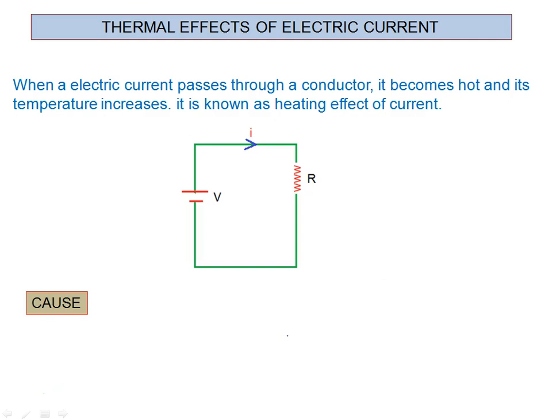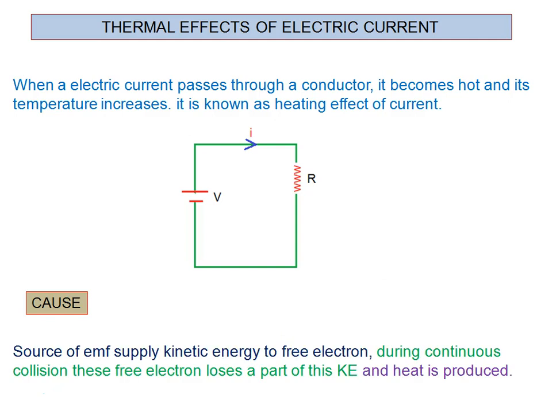All of you know, heat will be generated due to friction, and here friction is created due to the collision of electrons. So we will say this battery supplies kinetic energy to the free electrons. When these electrons move, they collide with the neighboring electrons or positive ions of the lattice, and in this way some part of this kinetic energy is lost and heat is produced. We will not say that all of it is converted into heat. Some part is converted into heat.